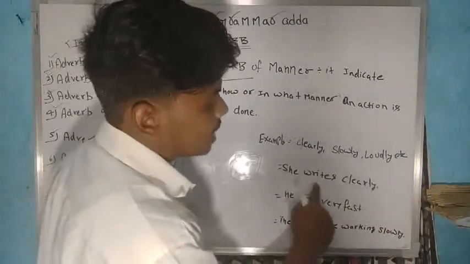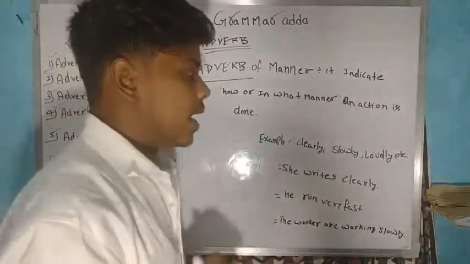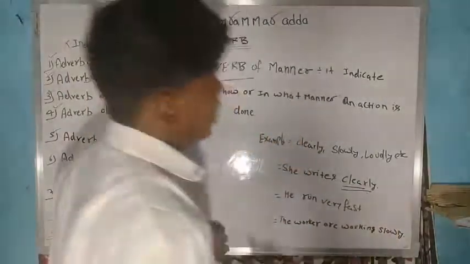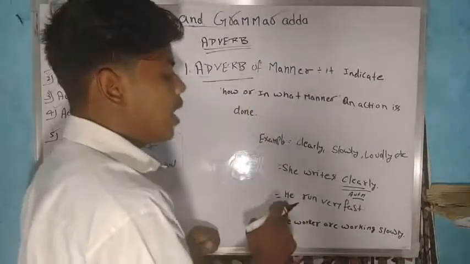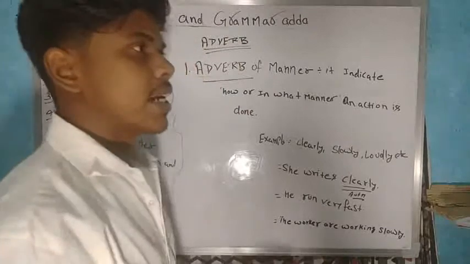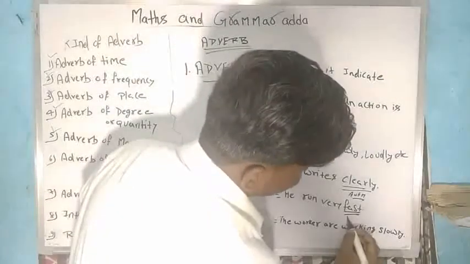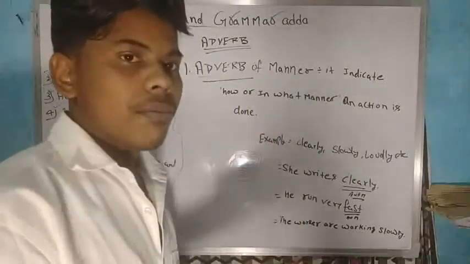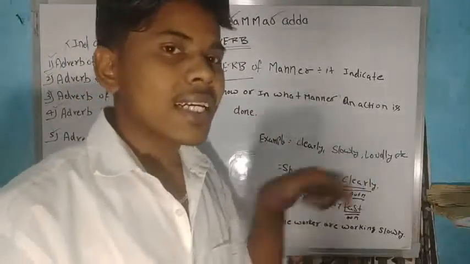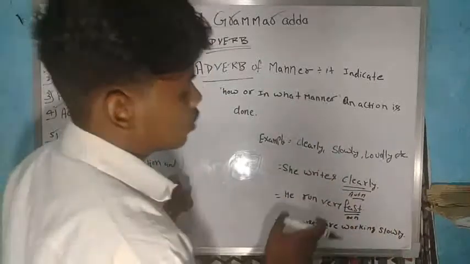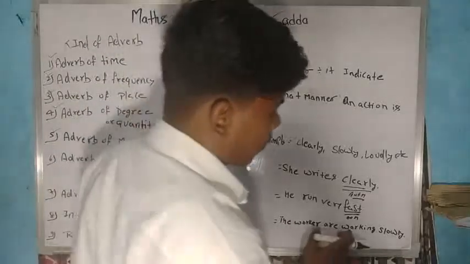She writes clearly. A girl who is writing something, how is she writing? Clearly. Clearly is an adverb of manner. Second, he runs very fast. A boy who runs very fast: fast is an adverb of manner, because he is doing the work of running, but how is he running? Slowly or fast? Fast. Then fast is an adverb of manner.